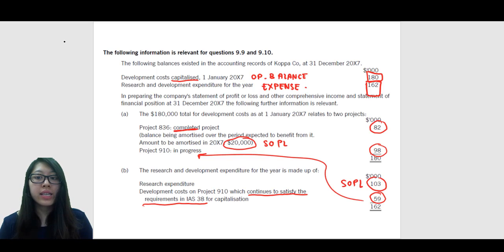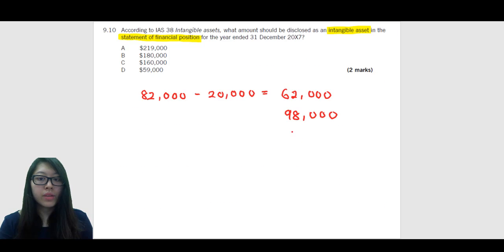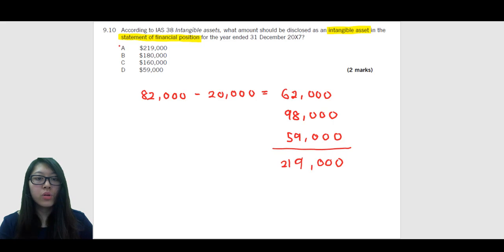So if we go back, that's basically the remaining amount, which would be the 82 minus 20, because now it's amortized, plus 98, plus the 59. 82,000 minus the 20,000 because of amortization results in 62,000. Then we have the 98,000 and 59,000. So this is going to result in 219,000, which is also A.